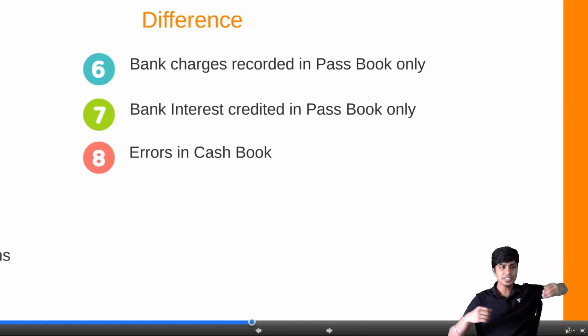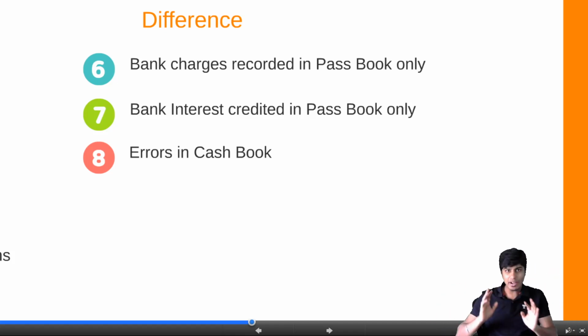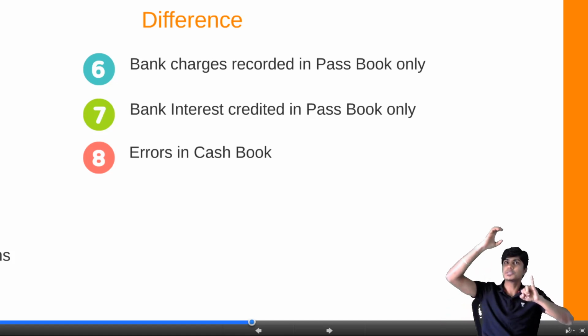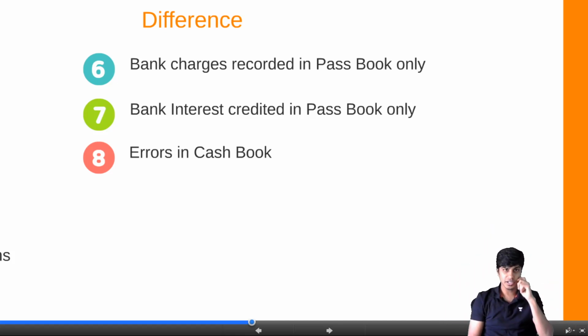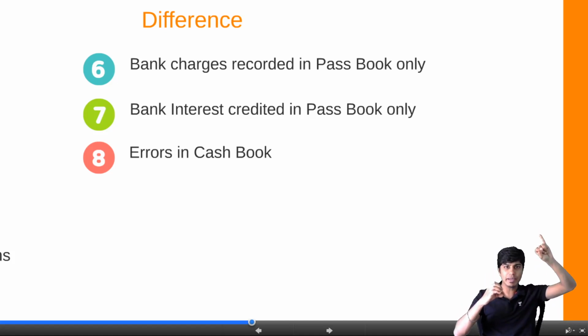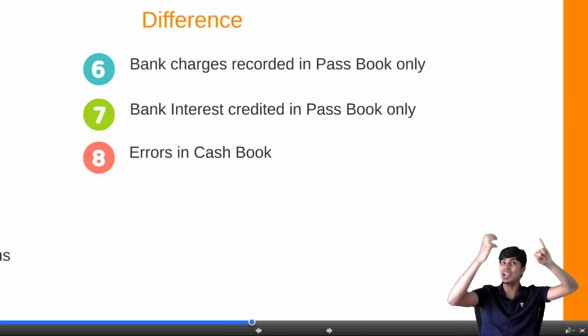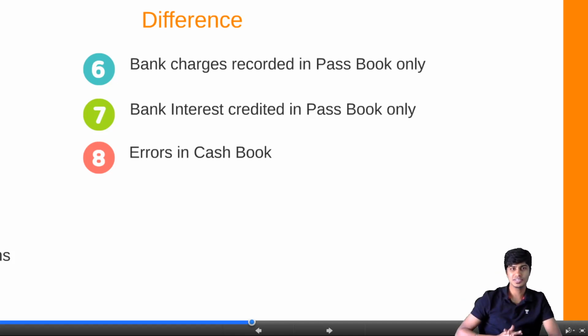For example, see, cash received of 1,000, wrongly you wrote it in the bank column. What will happen? Because of this, cash book would increase, passbook would not have increased. Starting with cash book, you need to deduct. If you're starting with passbook, you need to add. However, alternate scenario, there is a bank receipt of 1,000, a check received of 1,000 which is deposited uncleared, but by mistake in the cash book you wrote it in the cash column. Now what will happen because of this? Passbook has increased because it is correctly a bank receipt, but the entry is wrong in the cash book, not recorded. So in the cash book we add, or in the passbook we deduct, either of the cases. Understood? So this has to be seen at the merit of the adjustment.